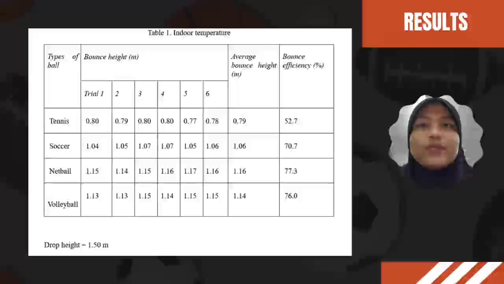The average bounce height for soccer is 1.06 meter. The bounce efficiency is 70.7%. For netball, the average bounce height is 1.16 meter. The bounce efficiency is 77.3%. For volleyball, the average bounce height is 1.14 meter. The bounce efficiency is 76%. The drop height that we used for this experiment is 1.50 meter.